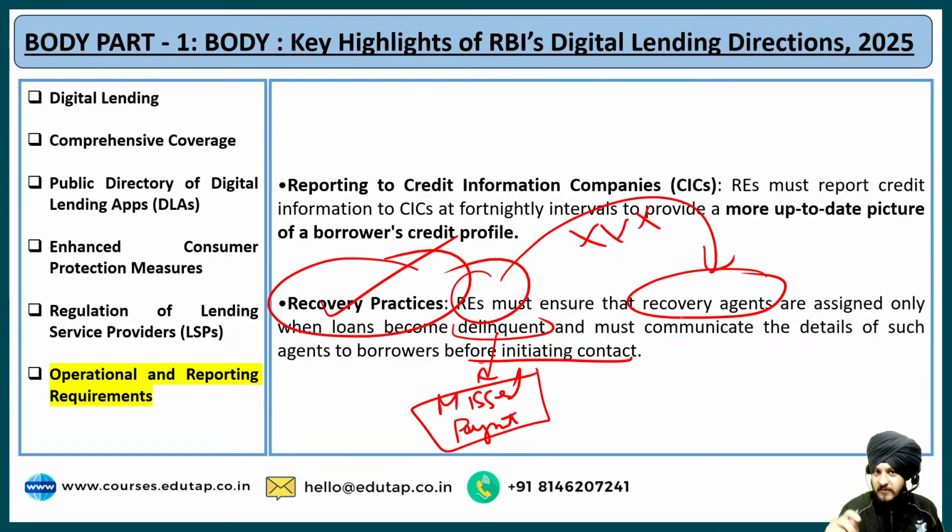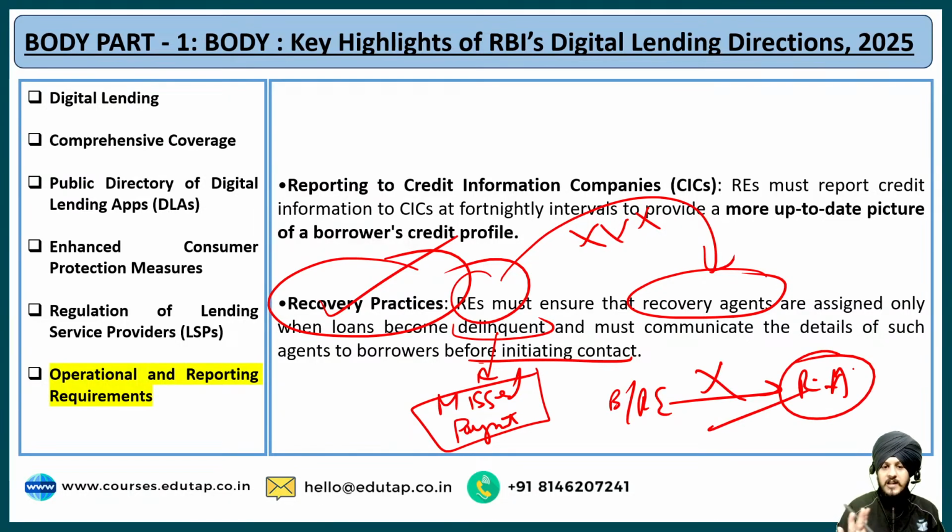These recovery agents will keep on texting you, sending you SMS, and calling you, and sometimes this leads to the harassment of that kind of borrower. And RBI does not want that to happen. So before you miss the payment, these banks or regulated entities are not allowed to share your information with the recovery agents. Fine. And this is mandated as a part of these digital lending directions. I hope it is clear to you.